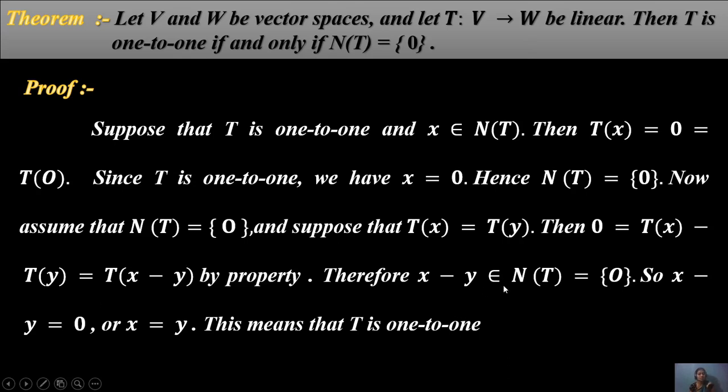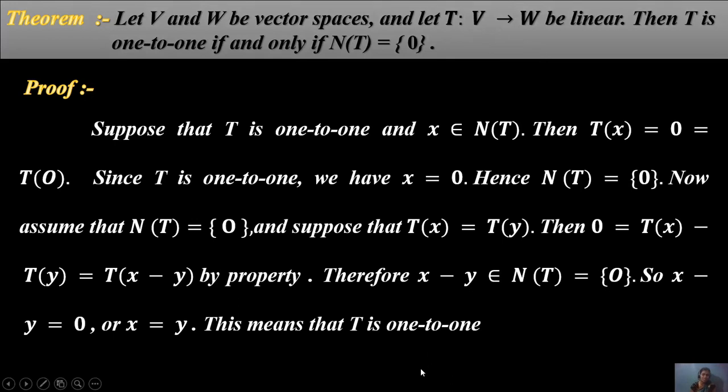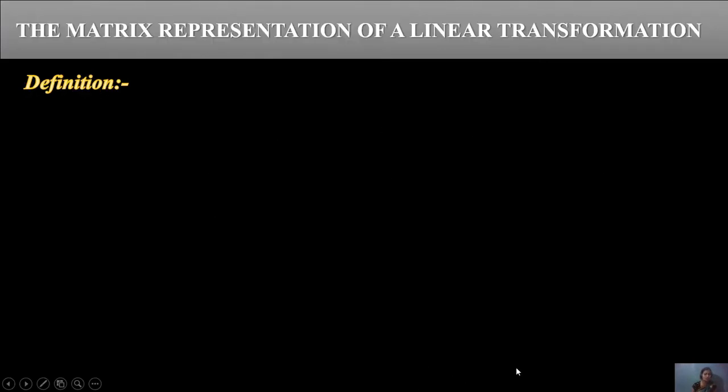Therefore x minus y is an element of N(T) equals 0, so x minus y equals 0, that is x equals y. Hence T is one-to-one.